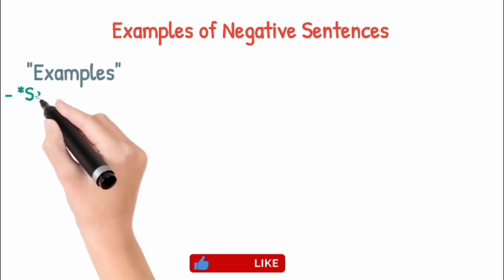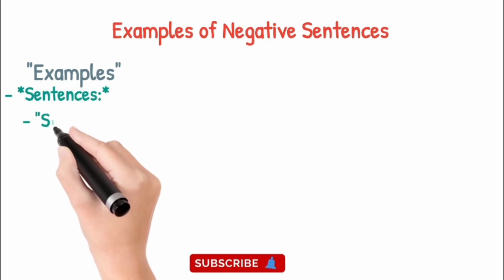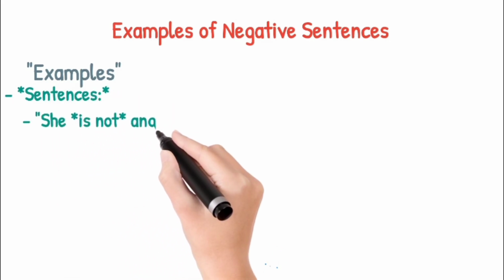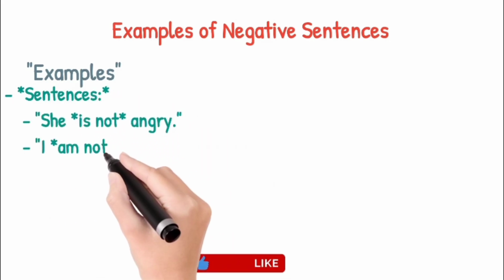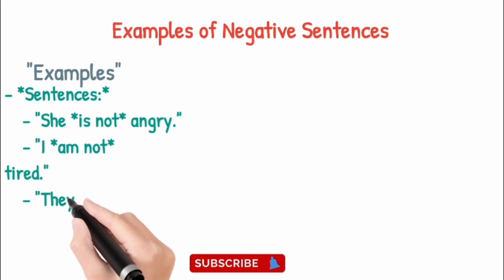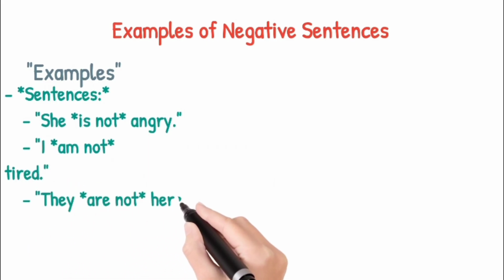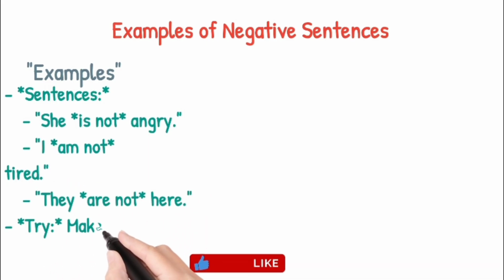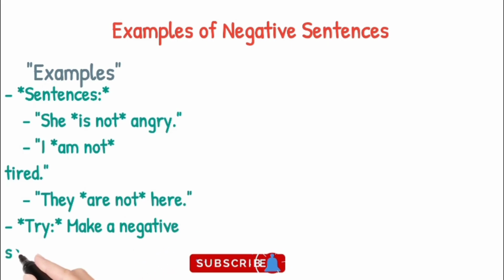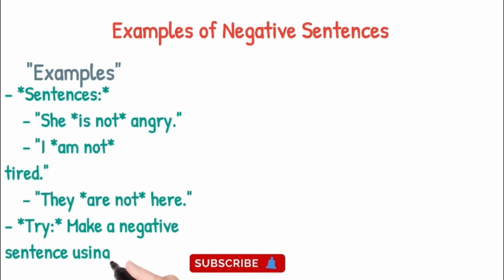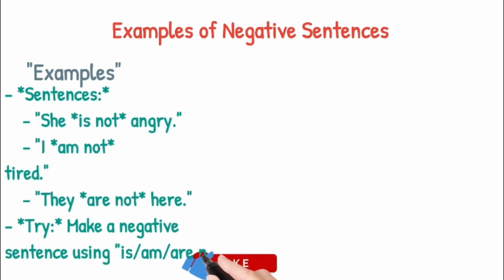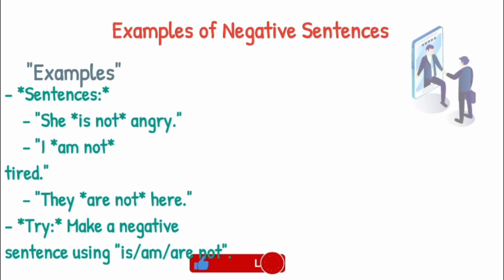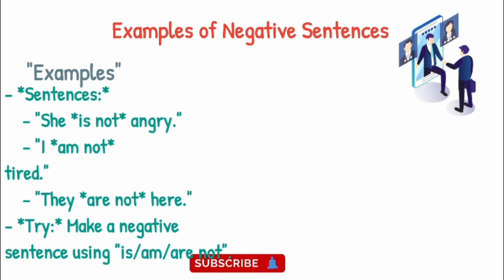I'm not active. We are not friends. They are not my friends. So, students, in the negative sentences, let's move towards more examples. She is not angry. I'm not tired. They are not here. You have to make some negative sentences using is, am, are.